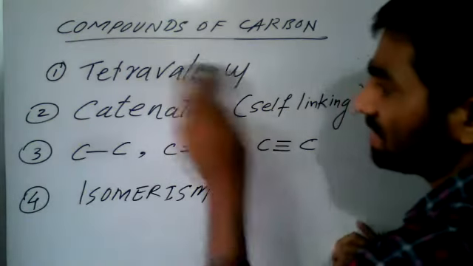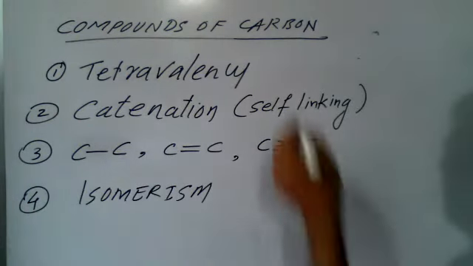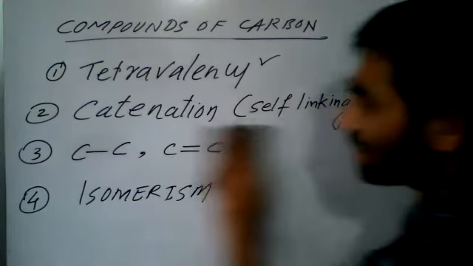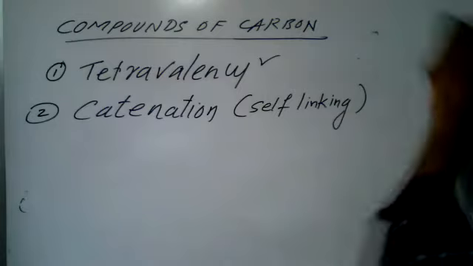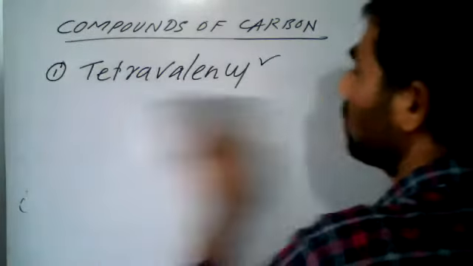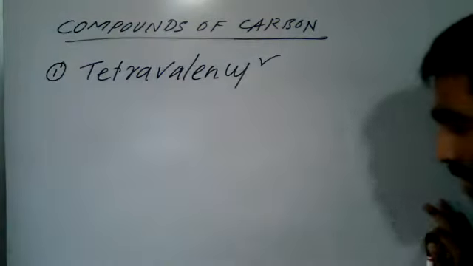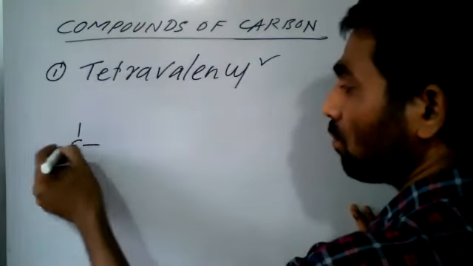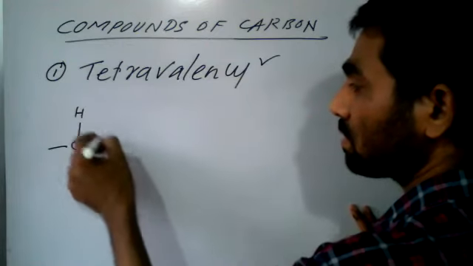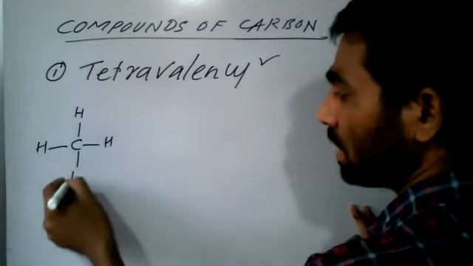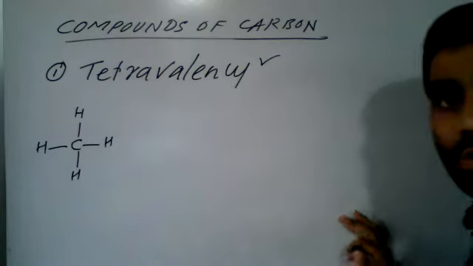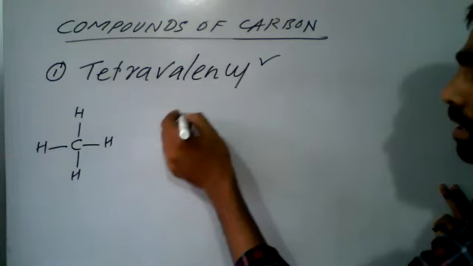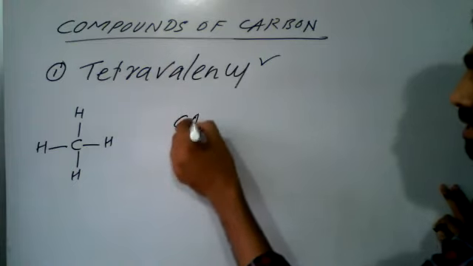Now see, to understand this concept, let us take tetravalency and catenation also, and we will try to understand this. So now, what is tetravalency? This carbon can form four bonds like this, right? To understand the tetravalency concept, let us take the example of carbon dioxide.